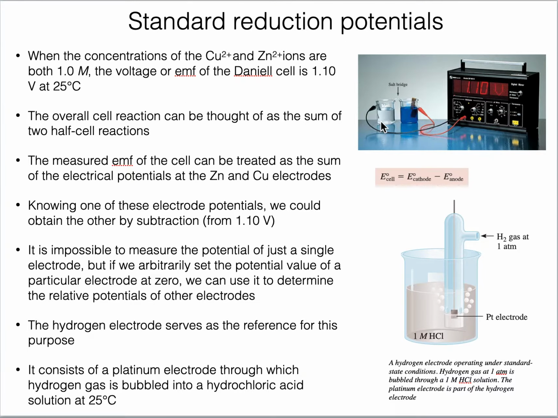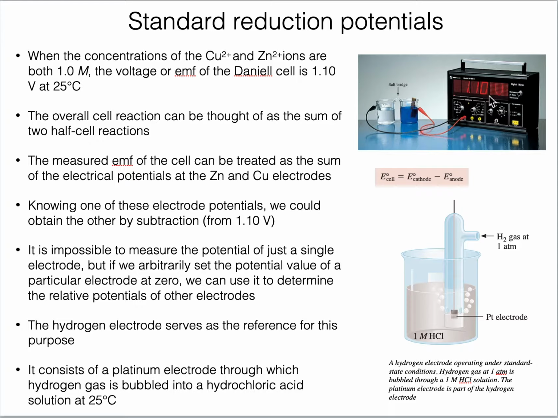Here you can see a real-time picture of a galvanic cell based upon copper and zinc that is assembled in a lab. You can see these two beakers. One is zinc sulfate solution electrolyte, and the other is the copper one. Both of these are connected with a huge box, and this huge box is just a voltmeter and is giving a reading of 1.10 volt.